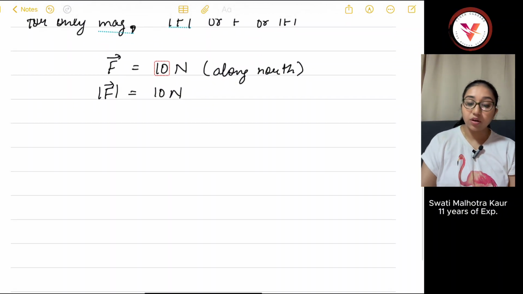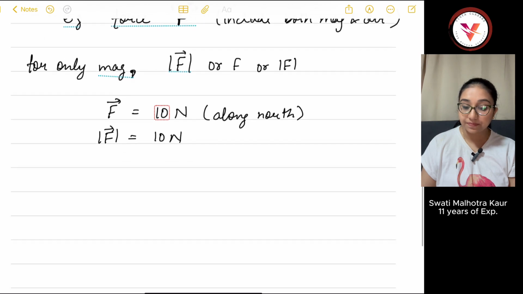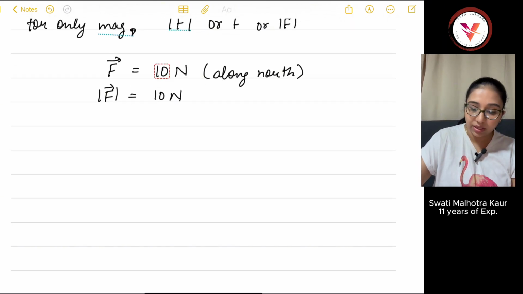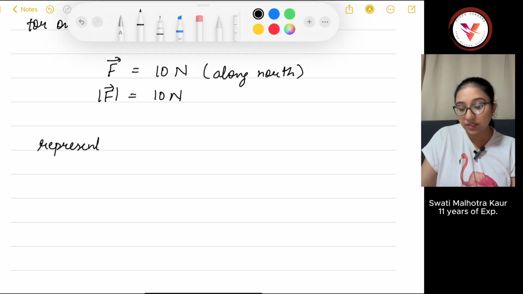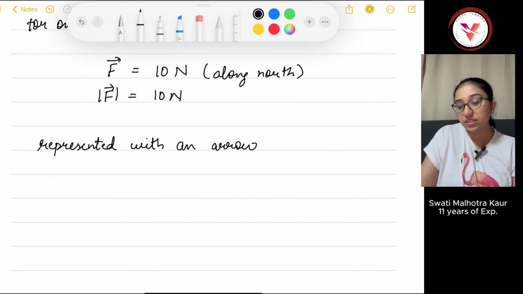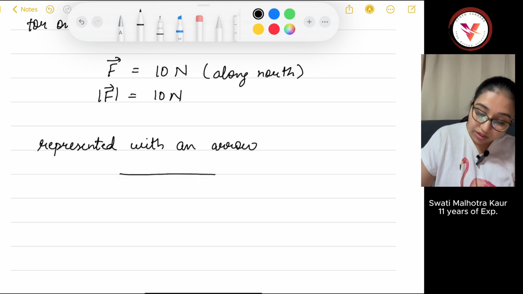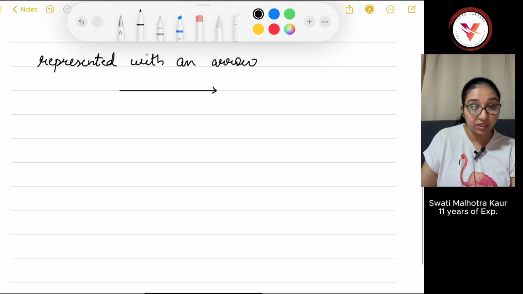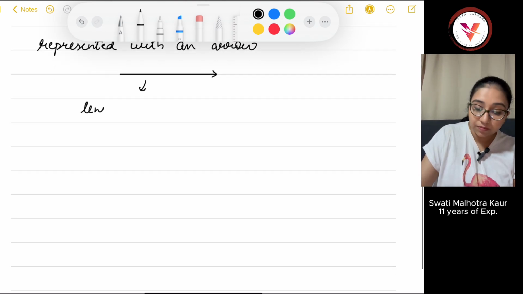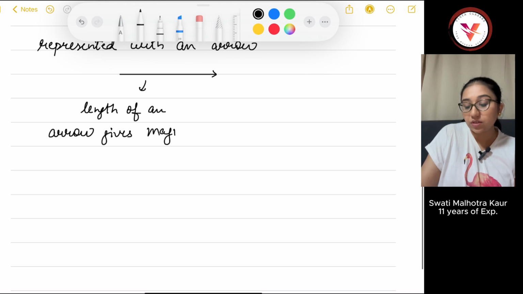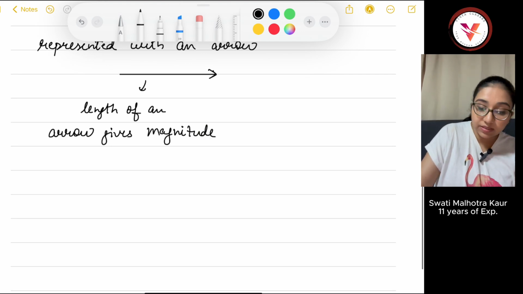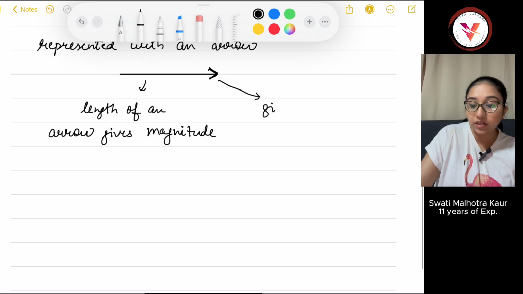Next, if we talk about its notation, there is one more thing. It is represented with an arrow, and the interesting thing is that the length of the arrow gives its magnitude, and the arrowhead gives direction.